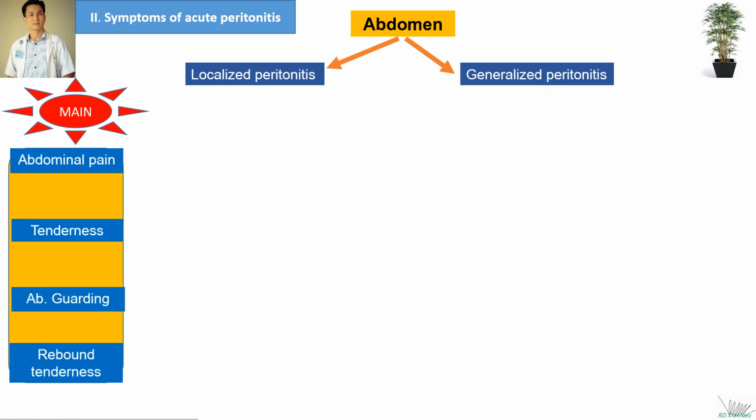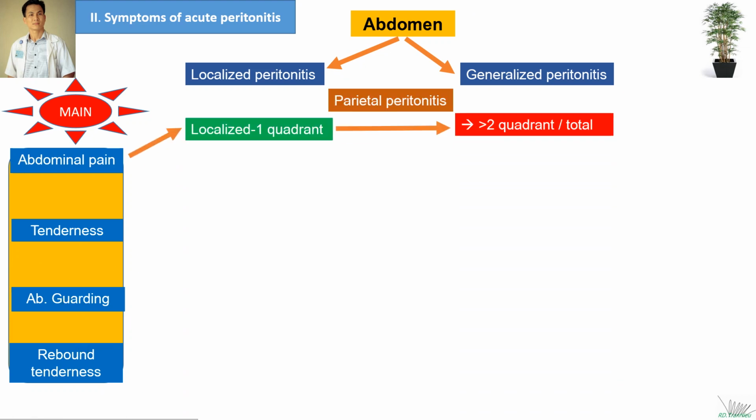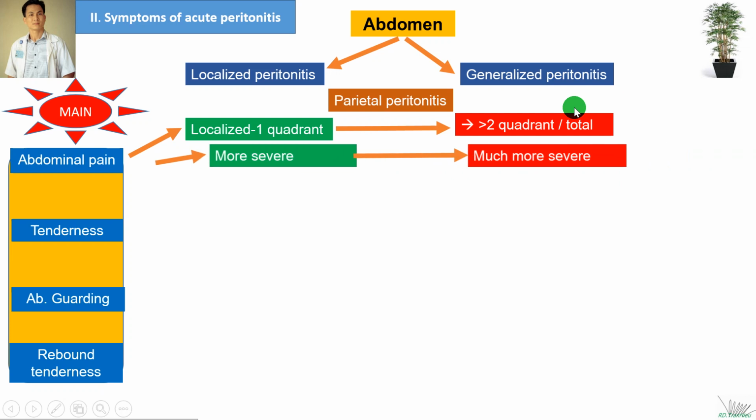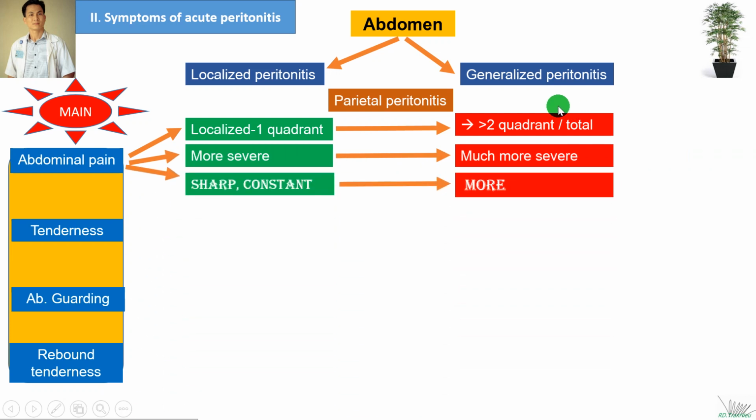We'll scrutinize four main symptoms: abdominal pain, tenderness, abdominal guarding, and rebound tenderness. Abdominal pain is now parietal pain and it localizes in one quadrant, but spreads to more than two quadrants in the generalized type. The pain is sharp, well localized, and more severe than the stage of visceral pain, but much more sharp, localized and severe in the generalized one.